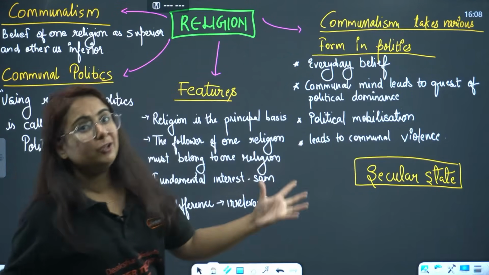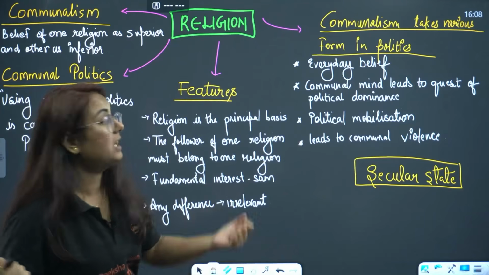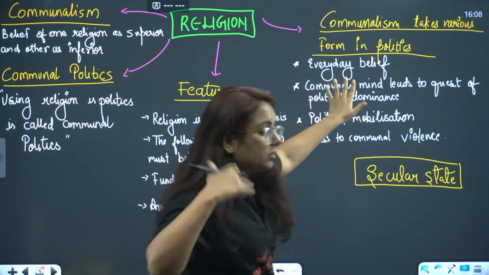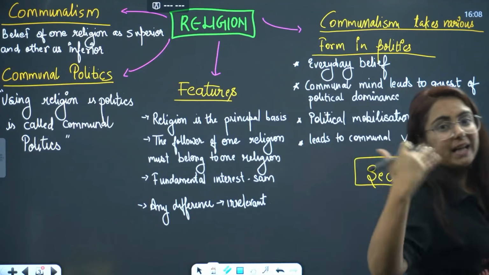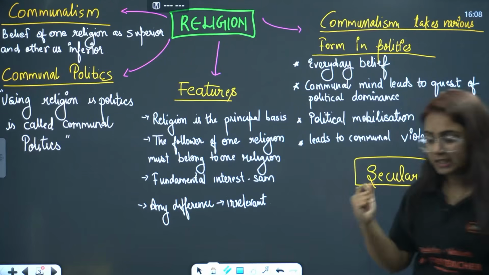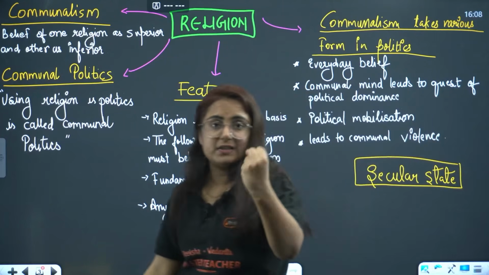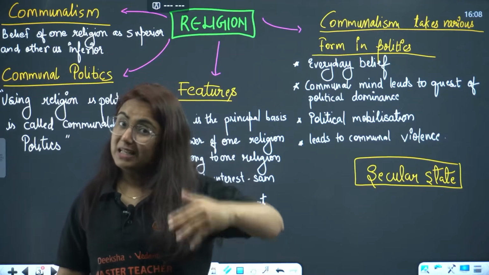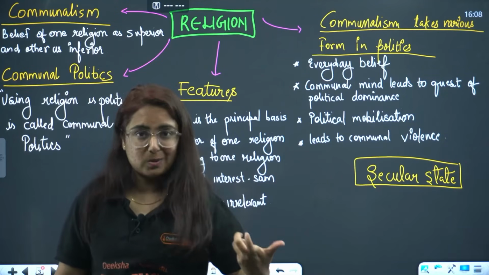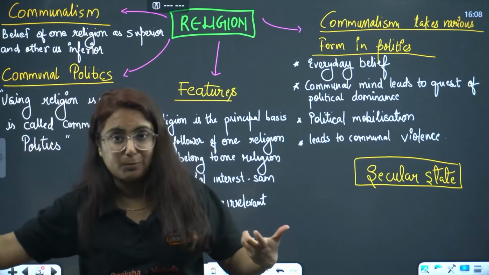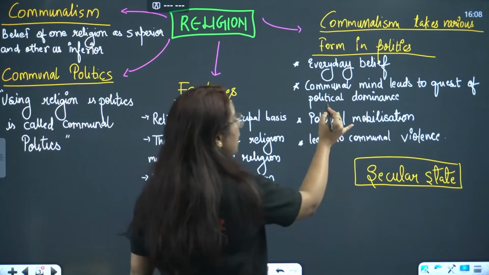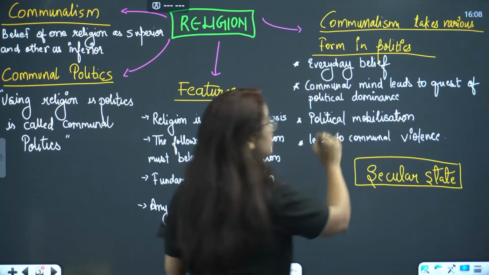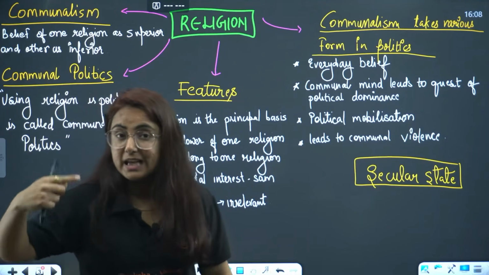One of the favorite questions of CBSE, which comes for 3 marks, is how communalism comes into politics. It comes by our everyday beliefs. We have certain prejudices and stereotypes in our mind, thinking that one community, one religion is superior. It reflects in politics too. How? We talk about communal minds leading to a quest for political dominance, like I am saying again and again.